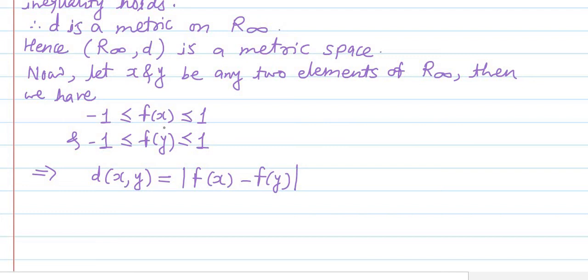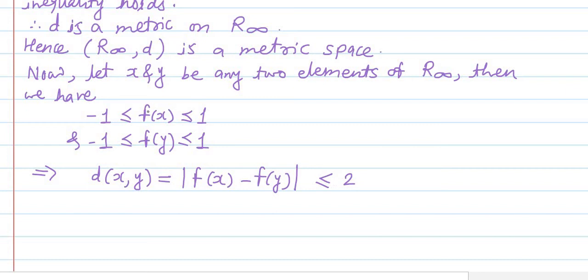As f of x and f of y both lie between -1 and +1, the modulus of the difference f of x minus f of y will definitely be less than or equal to 2, because we consider the extreme cases. For example, if f of x is -1 and f of y is 1, then modulus of f of x minus f of y is modulus of -1 minus 1, which is -2, and the absolute value of -2 is +2.